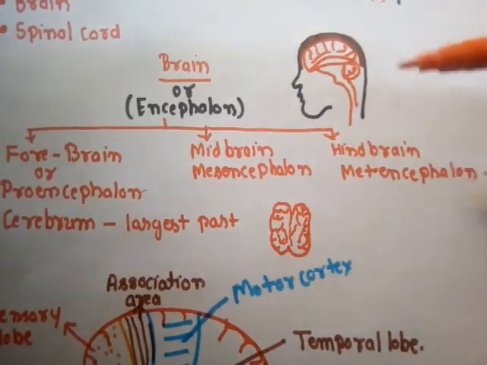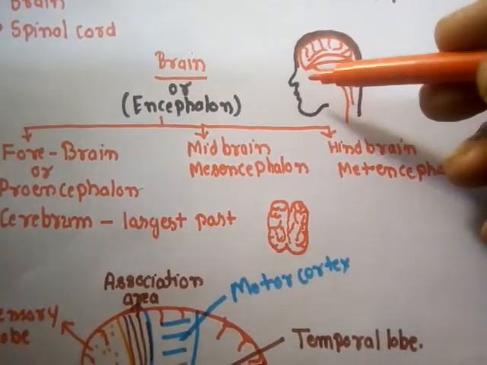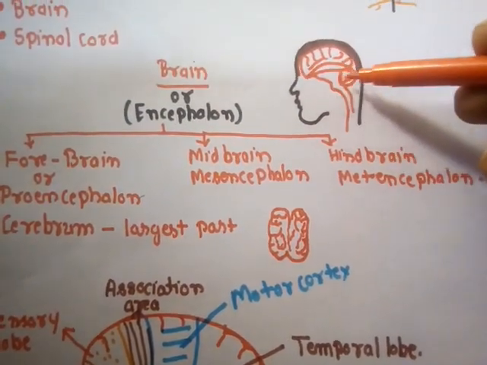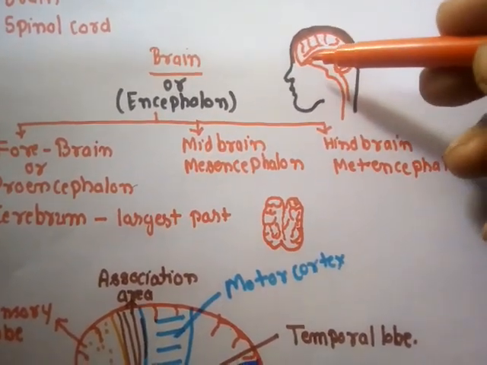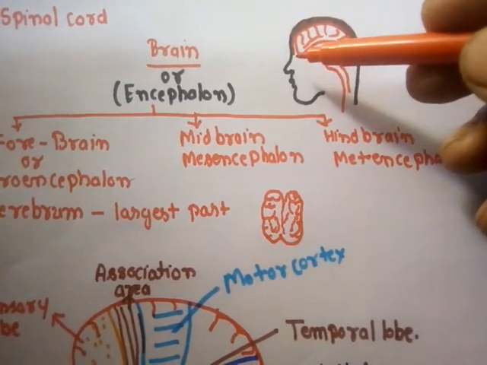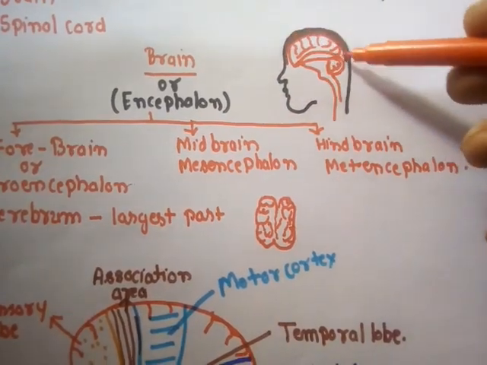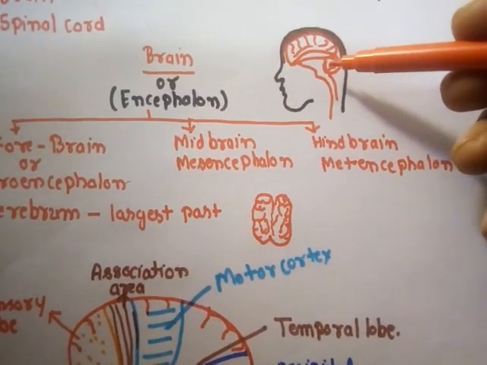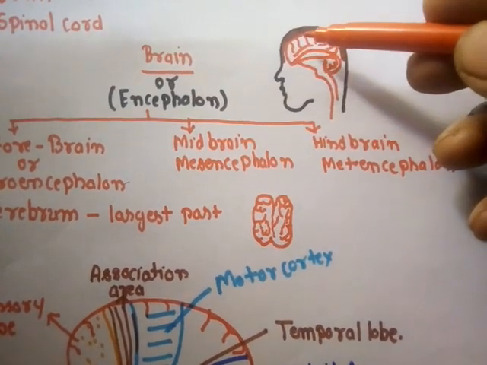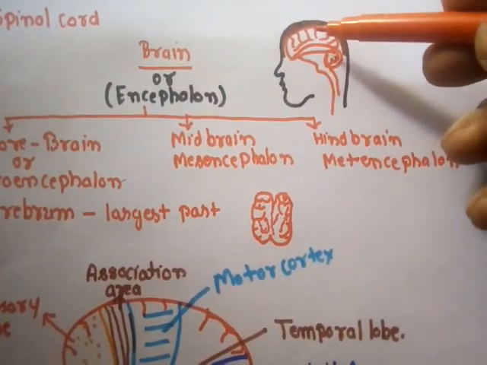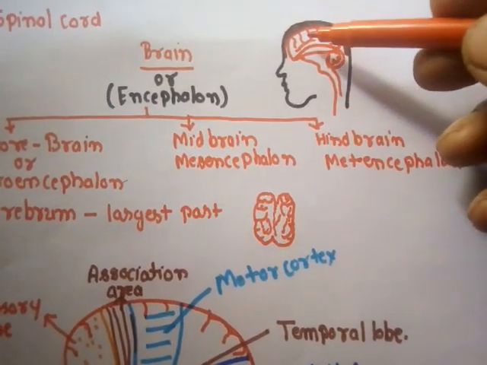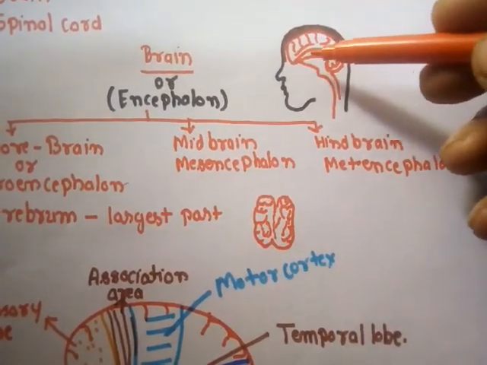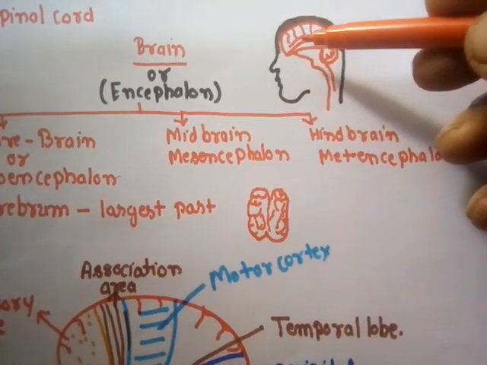The location of the brain: the brain is located in the skull region. There is a region of the skull known as the cranial region, and in this cranial region the brain is located. The brain is protected by a bony cap-like structure. You can feel on your head a bony cap-like structure, and this structure is known as the cranium. The cranium is made up of 8 bones. They form the cranium. Inside the cranium there is a fluid-filled space, and that fluid-filled space contains the brain.